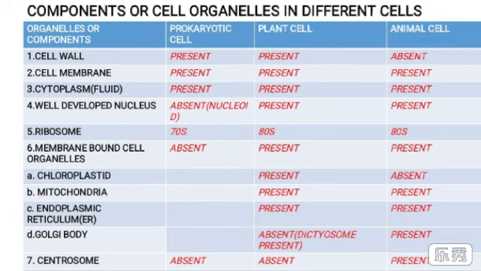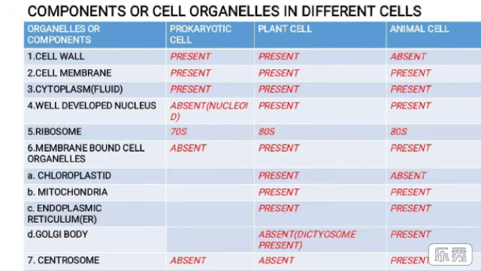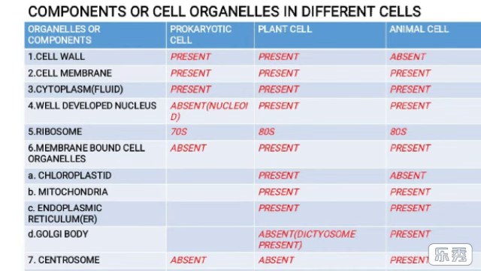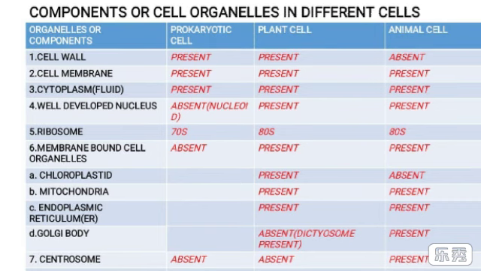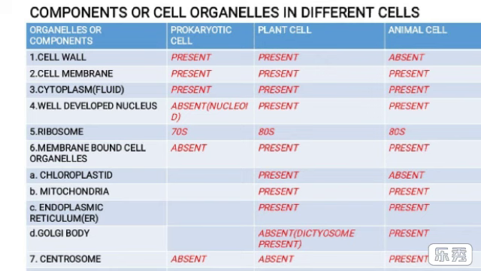In prokaryotes, they are 70S type, and in eukaryotic plant and animal cells, they are 80S type. S is the Svedberg unit. Point 6. The membrane-bound cell organelles. Prokaryotic cells do not have any membrane-bound cell organelles, but eukaryotic cells contain such cell organelles as A, B, C: chloroplast, mitochondria, and endoplasmic reticulum.